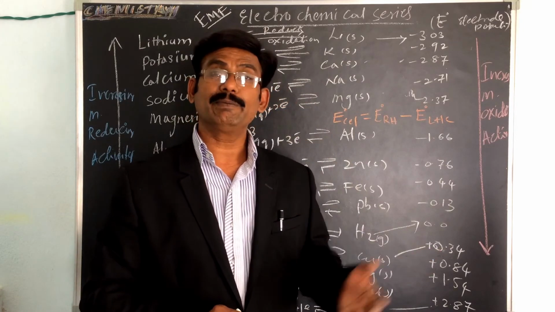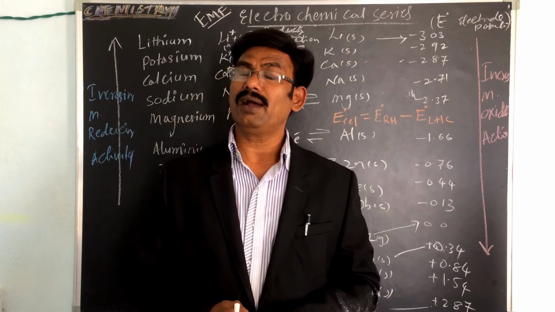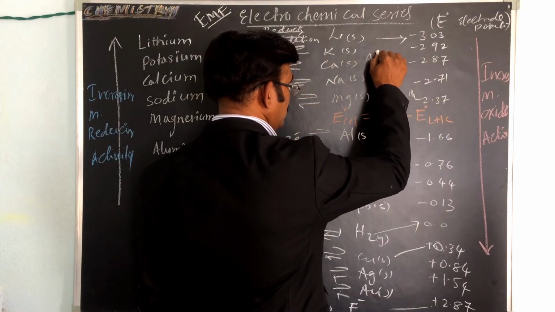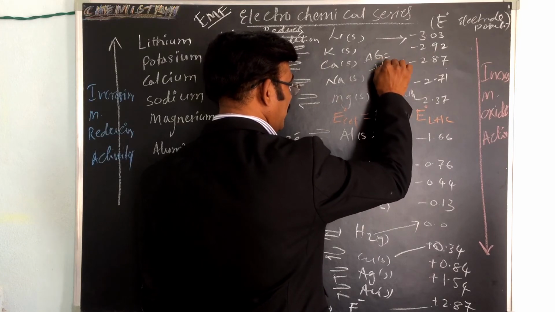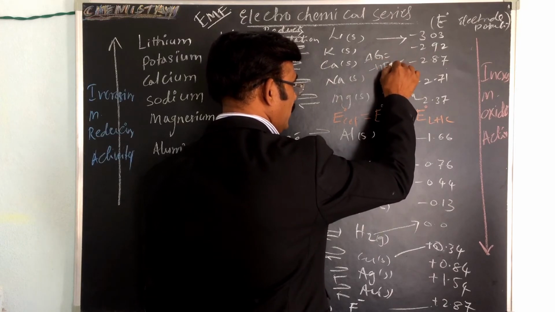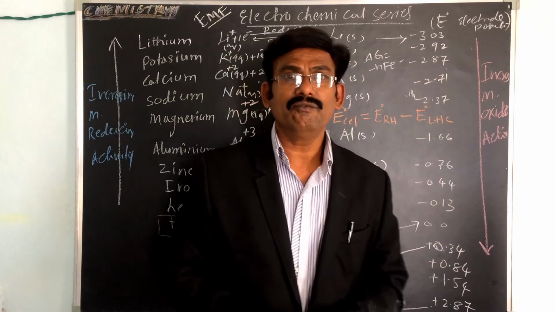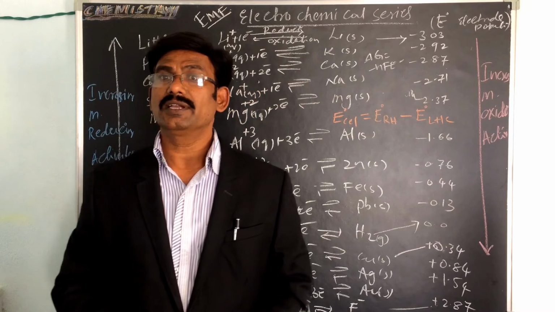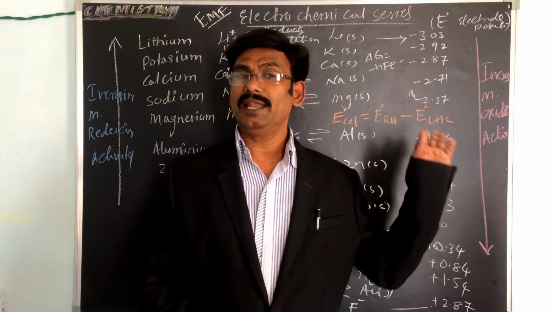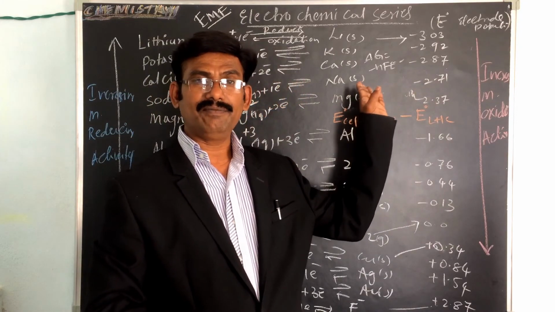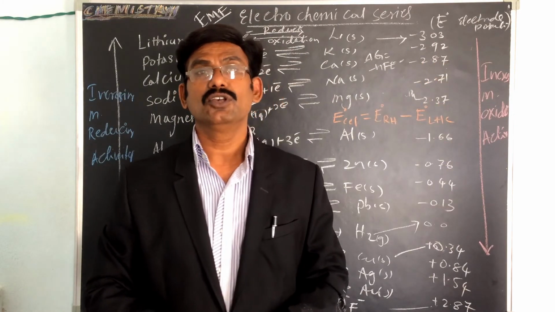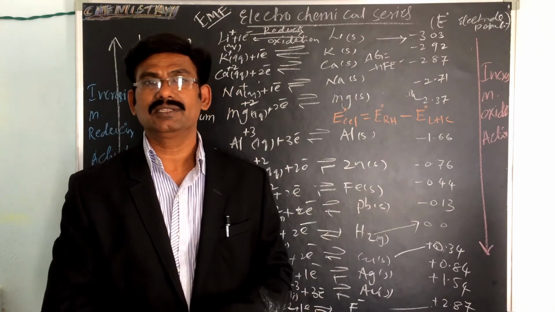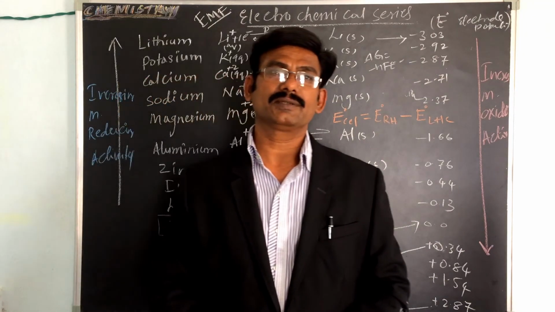We know that the Gibbs free energy, delta G, is equal to minus nFE. Delta G is the Gibbs free energy, n is the number of electrons, F is Faraday's constant and E is the standard value. So we can predict these values using the redox potentials.